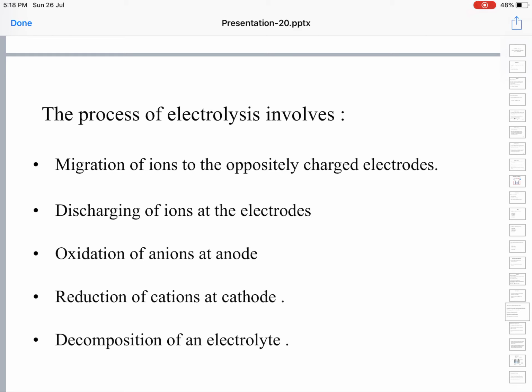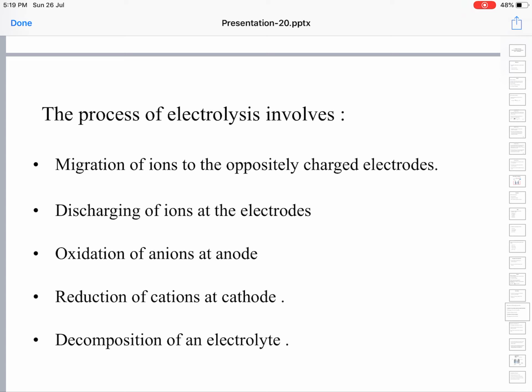At the cathode, reduction takes place. Cations gain electrons. At the anode, oxidation takes place. Anions lose their electrons. So cations are discharged or released in the form of element at the cathode, whereas anions are released, discharged or evolved at the anode in the form of element. That's what we mean by discharging of ions at the electrodes.